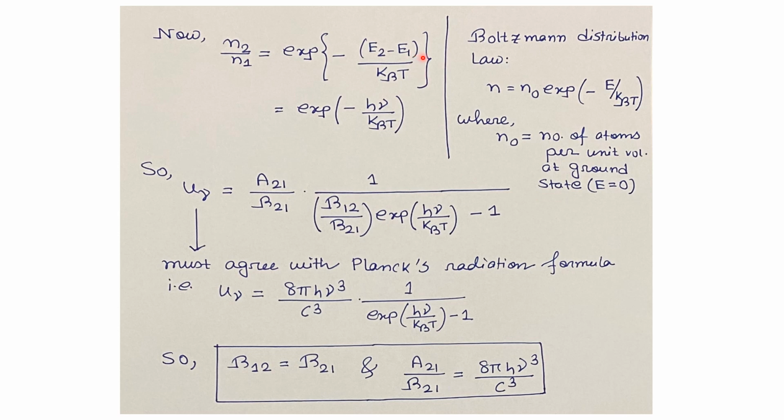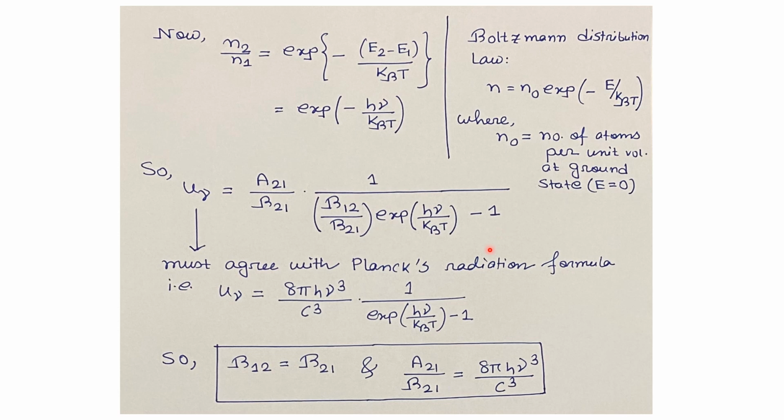Now, E2 minus E1 is h nu, the photon energy equivalent to the gap between the two energy levels E1 and E2. So, we can write N2 by N1 as exponential of minus h nu divided by kBT. We use this relation in the equation for energy density of EM radiation: U nu equals A21 divided by B21 times 1 divided by (B12 by B21 times exponential of h nu divided by kBT minus 1).